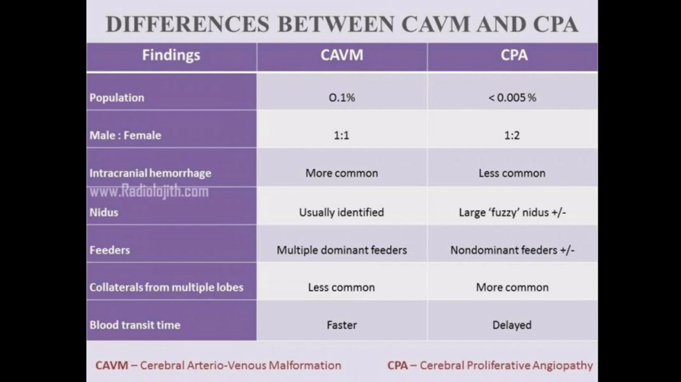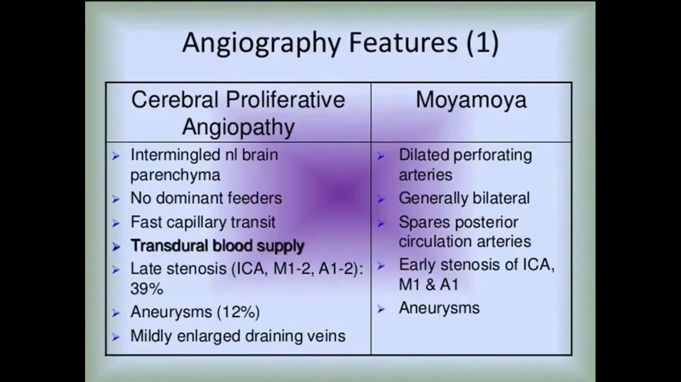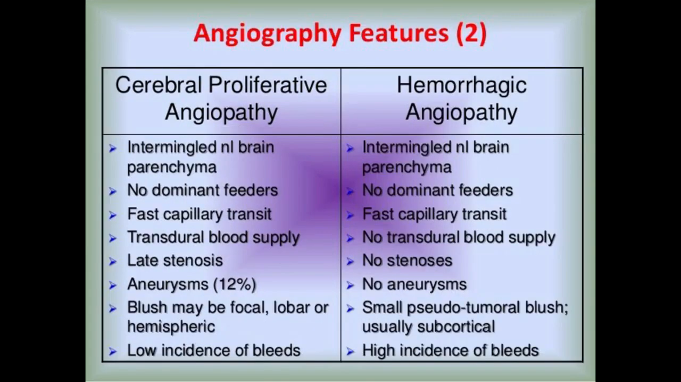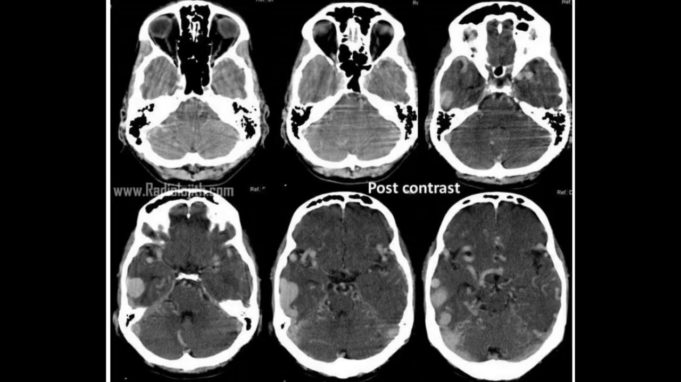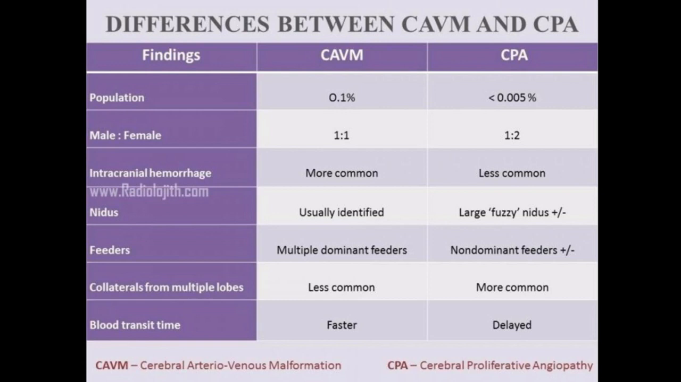Cerebral proliferative angiopathy is very rare, slightly more common in females. There is less incidence of intracranial hemorrhage at presentation. It might not have a typical nidus but can have non-dominant feeders and have more collaterals from many parts of the cerebral hemisphere with delayed transit time. The patient was managed conservatively for 1 year and then lost to follow-up.